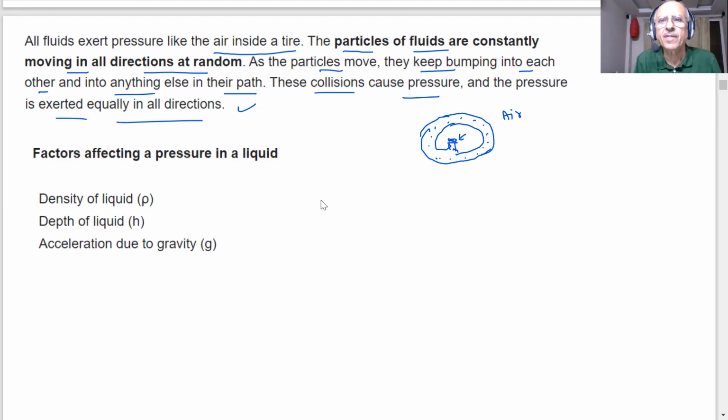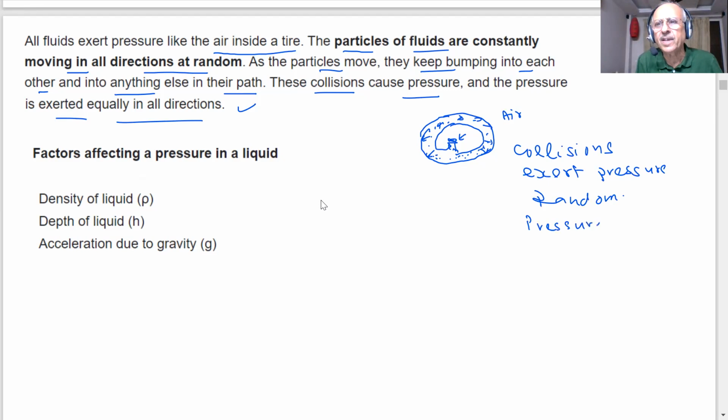So what are they doing? They are colliding with each other, as well as with the walls. As a result of these collisions, what is happening? They will exert a pressure, and these collisions are random. They are in all directions. Therefore, pressure is exerted equally in all the directions. Is it correct? Yes, sir. Okay.